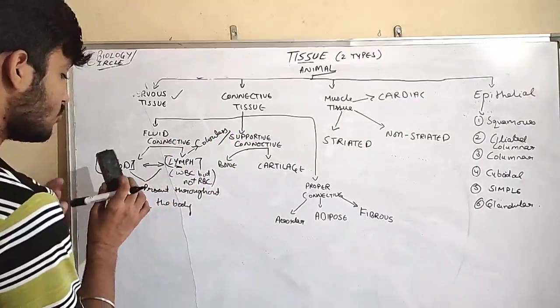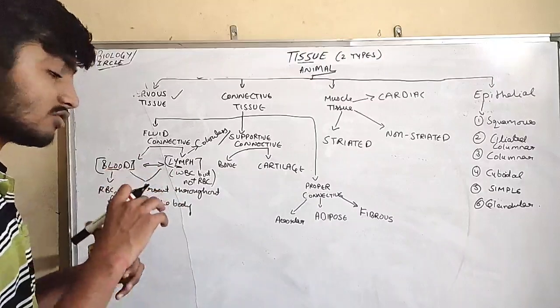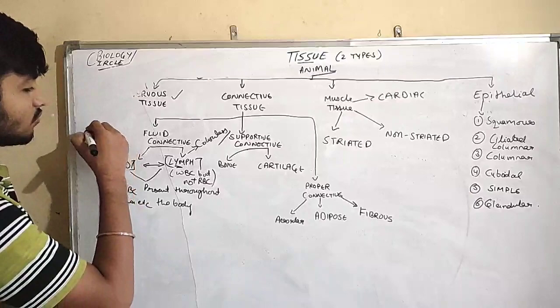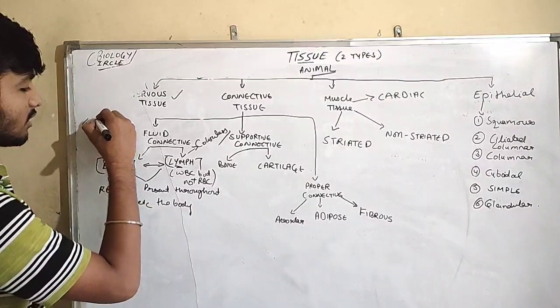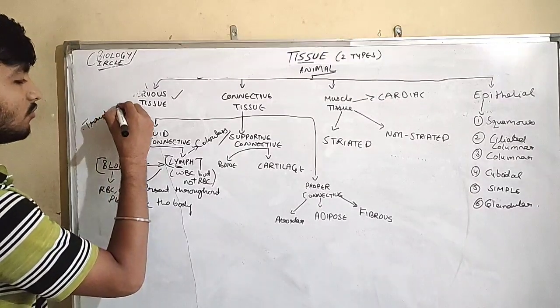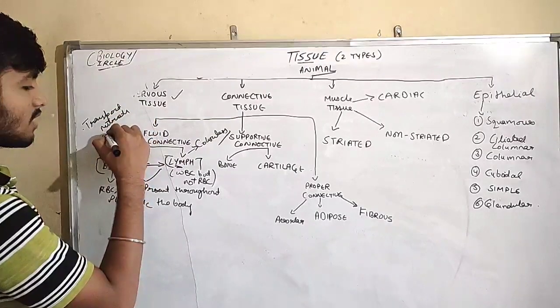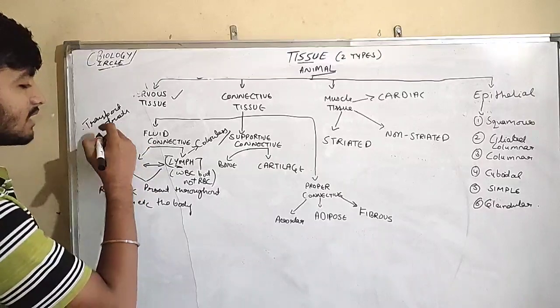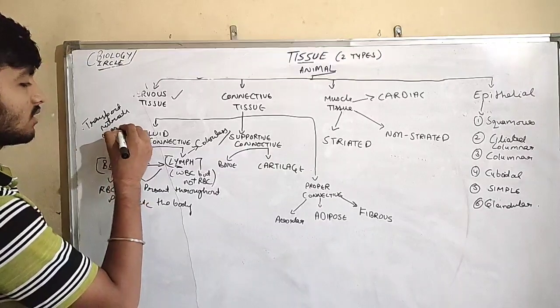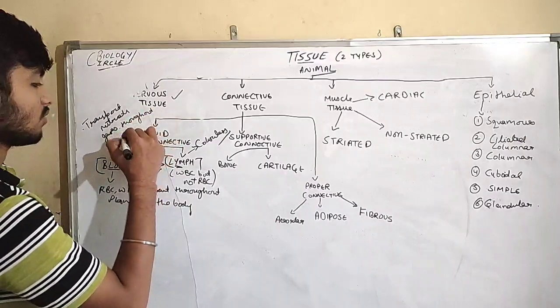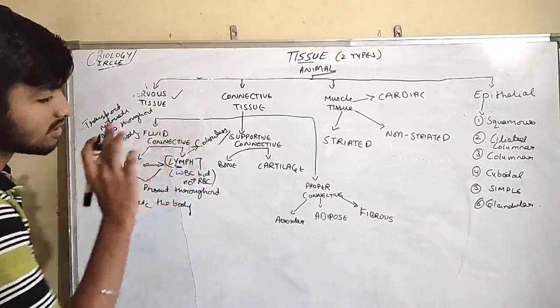So fluid connective tissue, blood and lymph, is present throughout the body. And what is their main function? Their function is to transport nutrients and gases throughout the body. So this is their function.